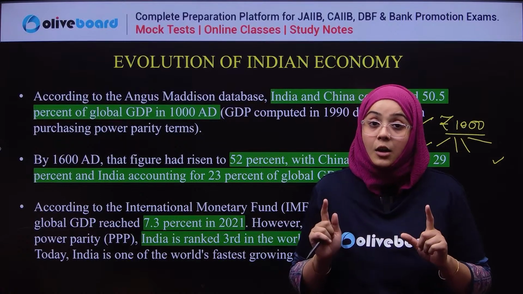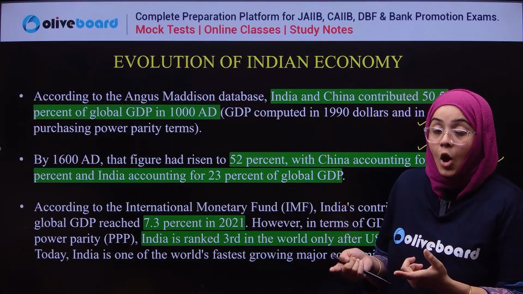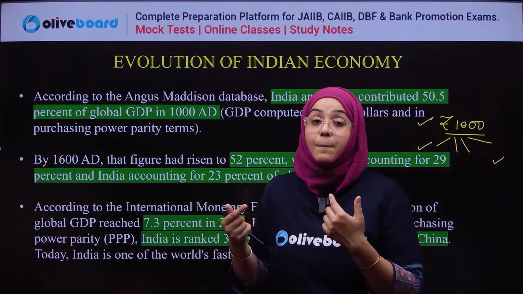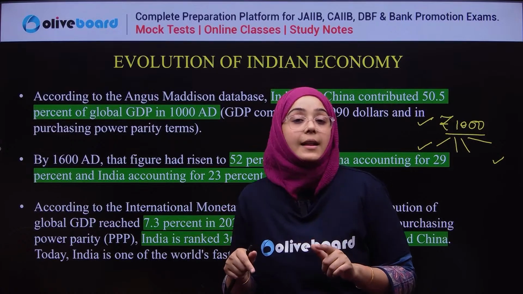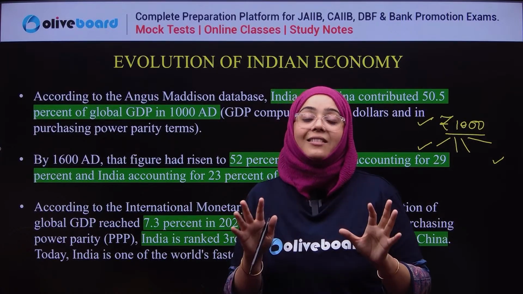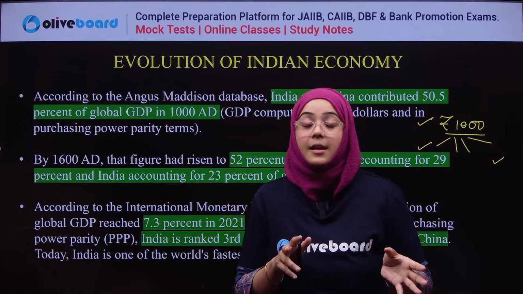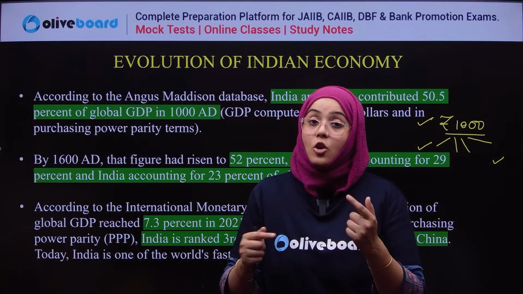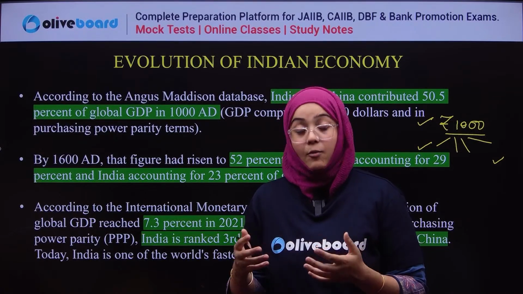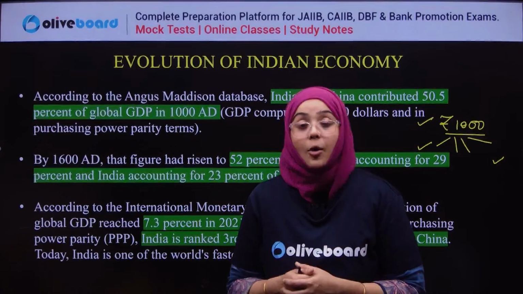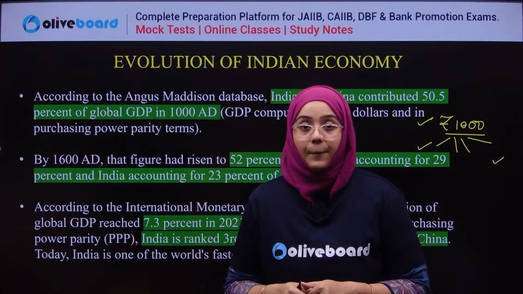But when British rule started in India, and after all the exploitative measures the British took in the Indian economy, the share of the Indian economy in the world's GDP started declining.